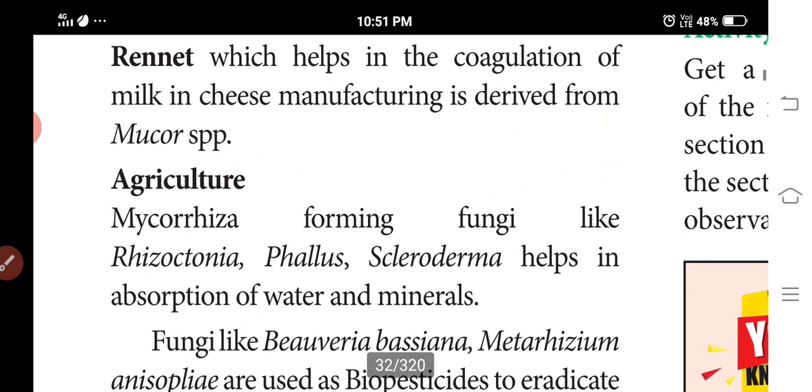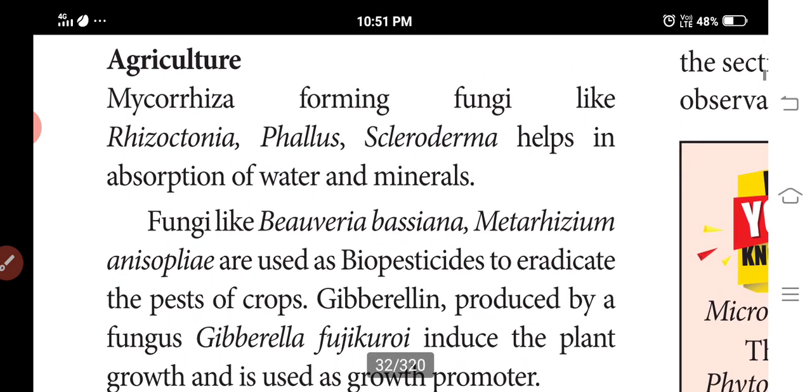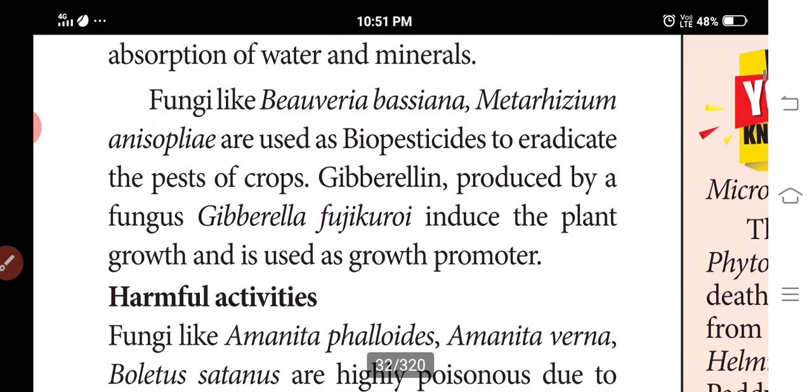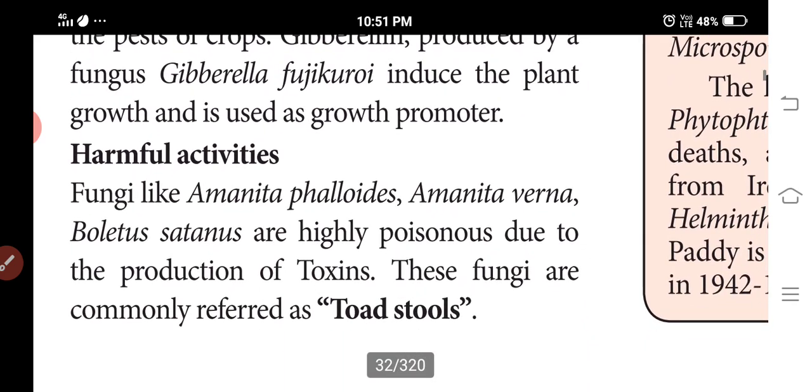Next is agriculture. Fungi are very useful in the absorption of water and minerals; the best examples are Glomus and Trichoderma. Fungi are also used as biopesticides to eradicate crop pests, the example being Beauveria bassiana. Gibberella fujikuroi produces gibberellin, a plant growth promoter.